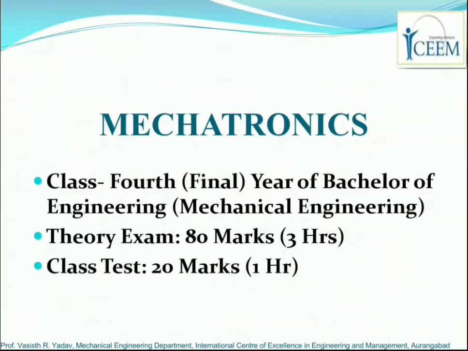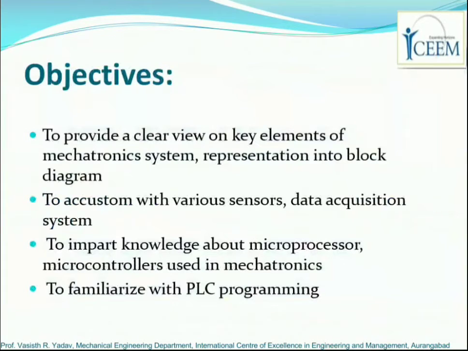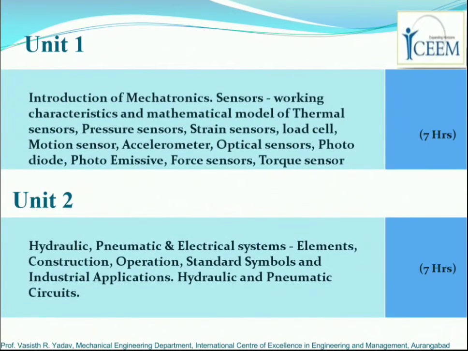Right. So moving forward, we will see which are the different units. As already stated, unit number 1, unit number 2 and unit number 3 are in section A of the mechatronics subject.